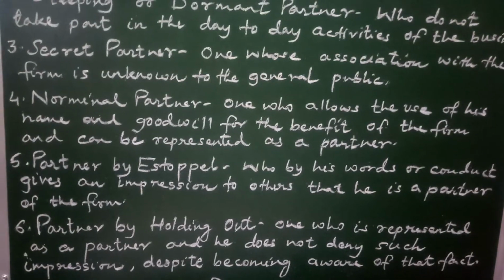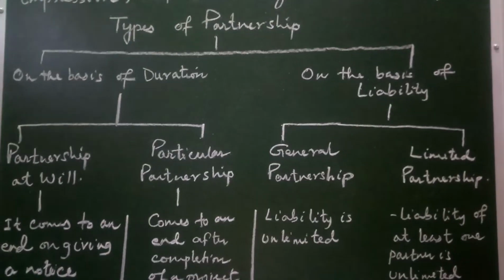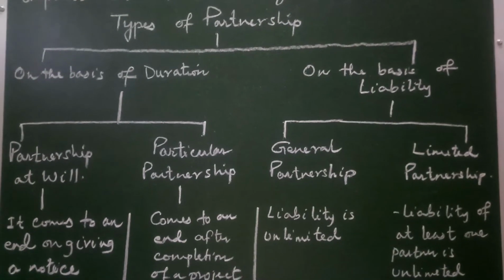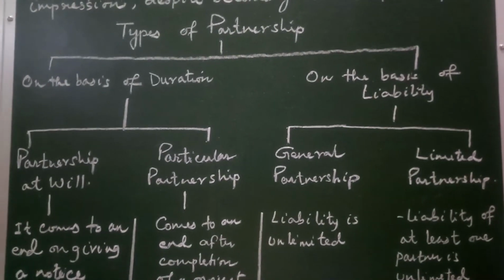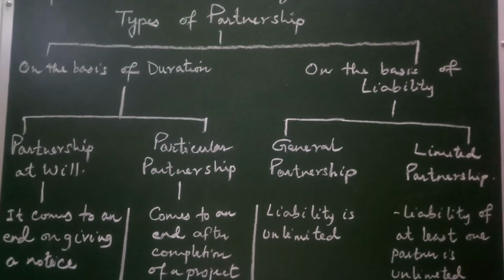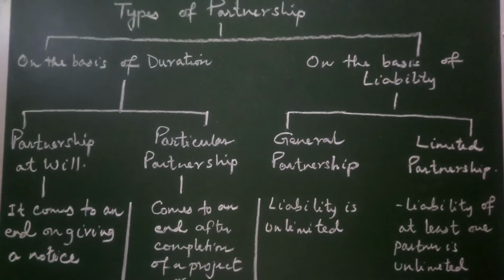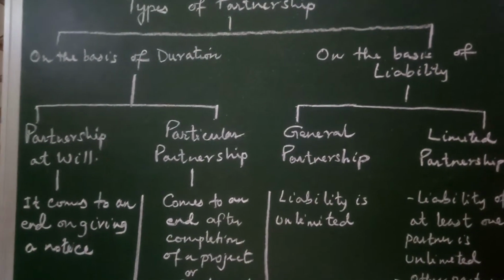We would be discussing now the next topic, that is types of partnership. Partnership firms can be classified in 2 ways. One is on the basis of duration, and second is on the basis of liability.